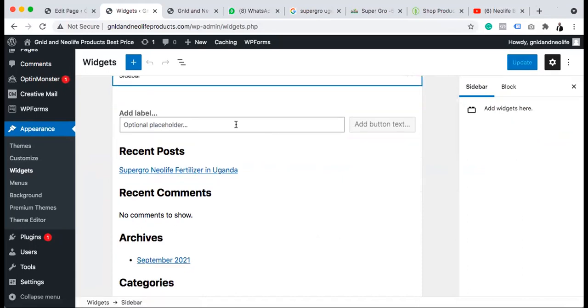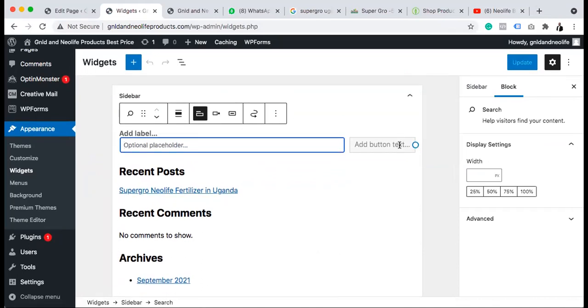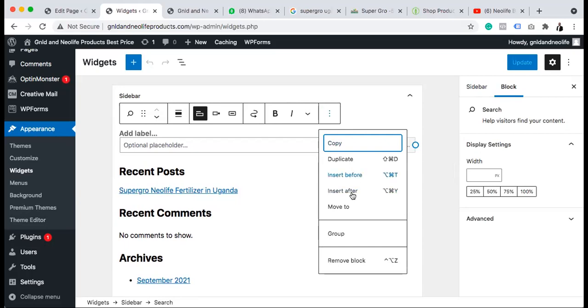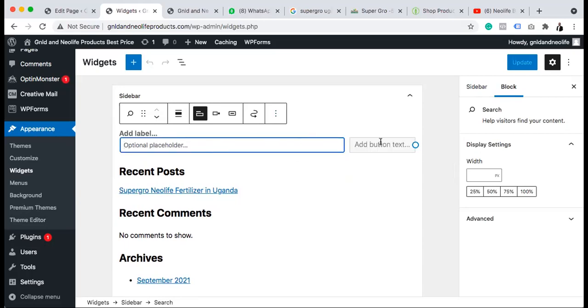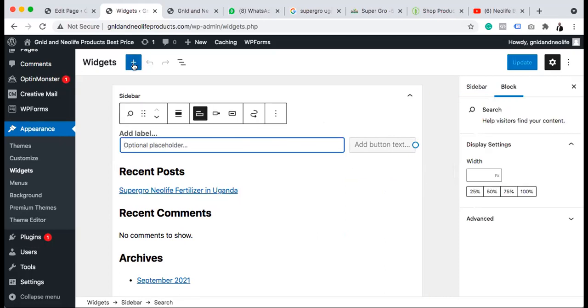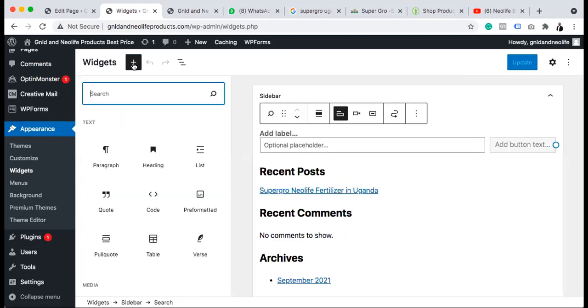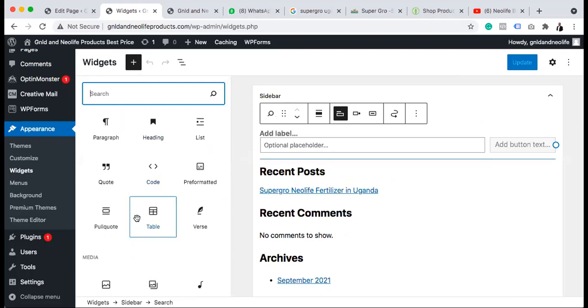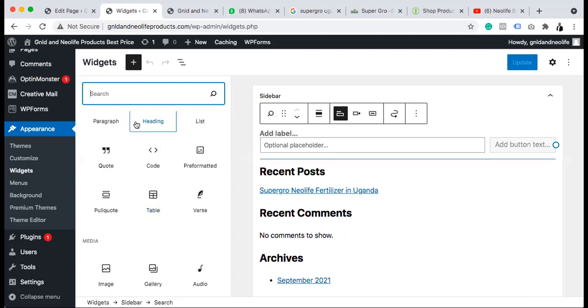You can see this. For example, like I said, if you don't want this search bar, you can remove it. Then if I want to add another one to this, I think I can just say add video.